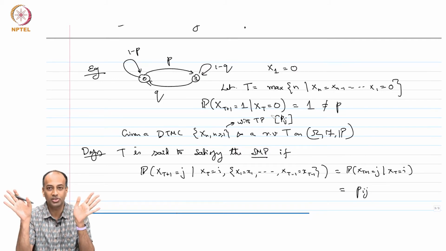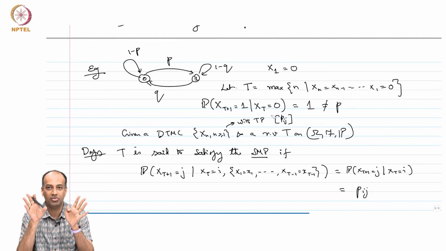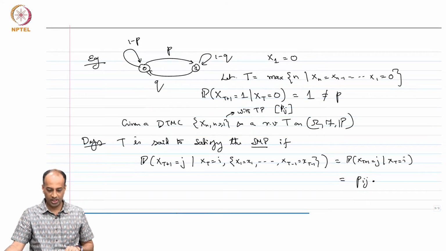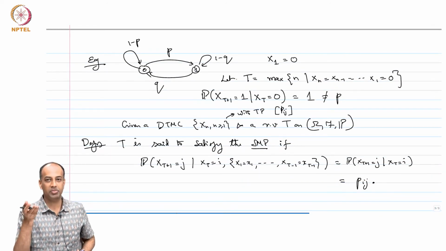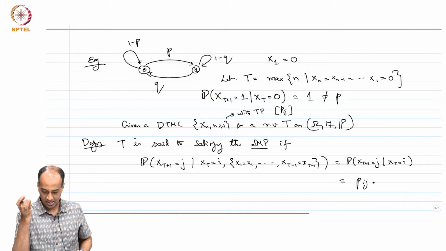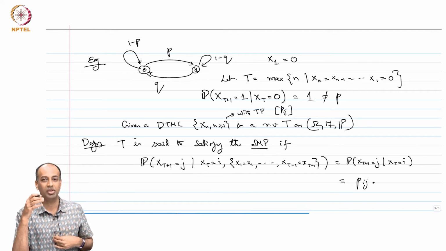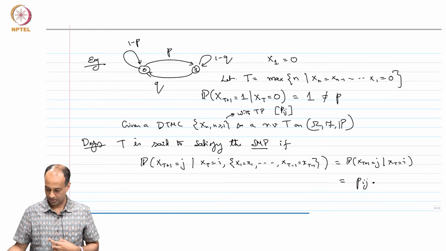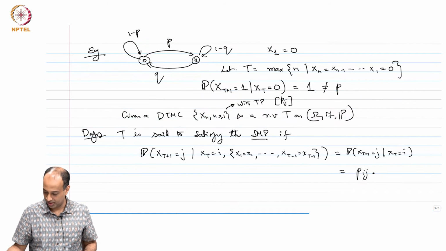I am not saying this is always true. If this is true, then the random time T is said to satisfy the strong Markov property. Clearly, in the previous example, I showed that the random variable T defined above does not satisfy the strong Markov property, right. So, it is a special property; it does not always hold.